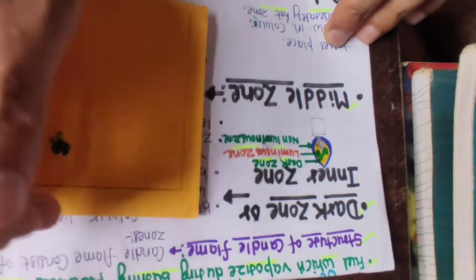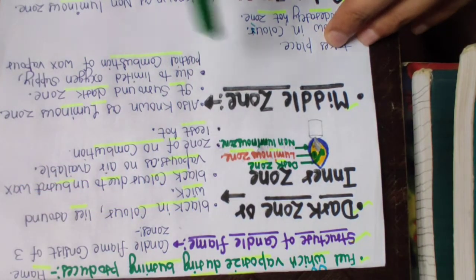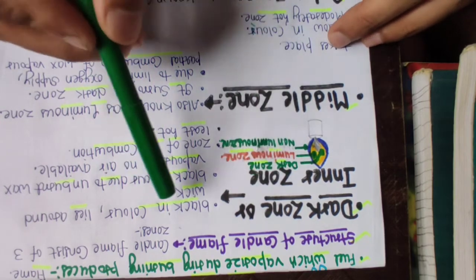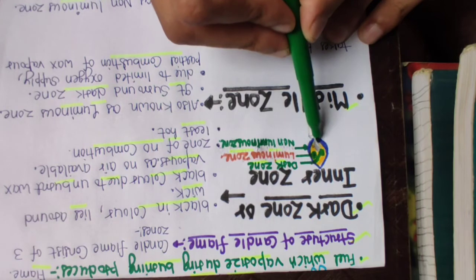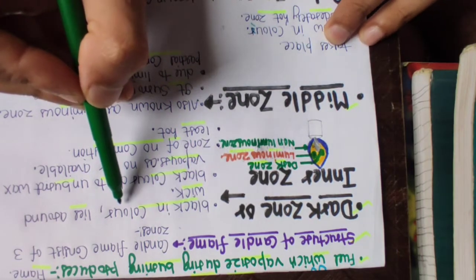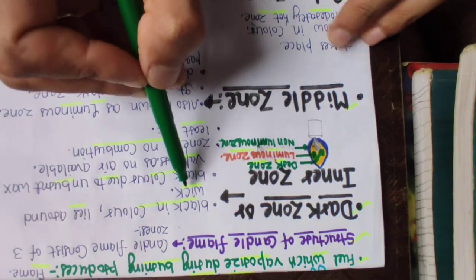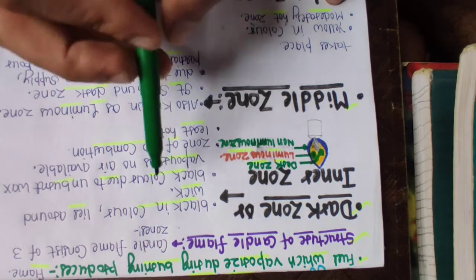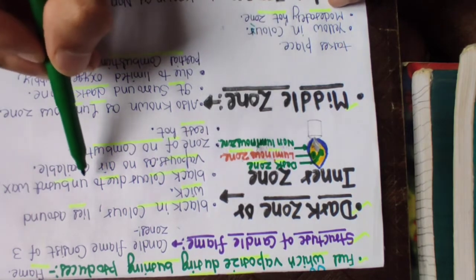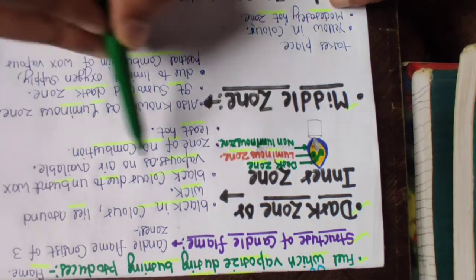Let us start with the first zone, that is the dark zone or the inner zone. This zone is black in color, and it always lies around the wick, the cotton thread of the candle. The black color of this zone is due to the presence of unburnt wax vapor.